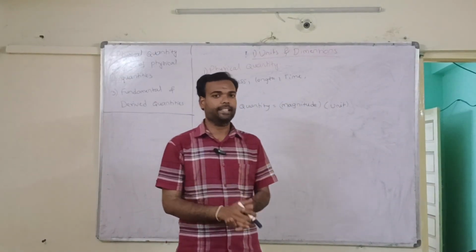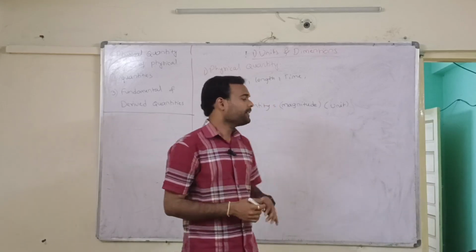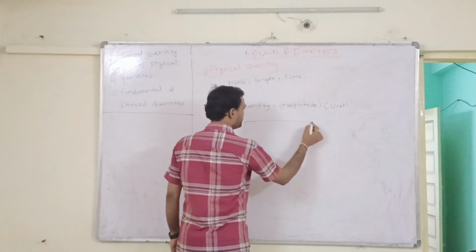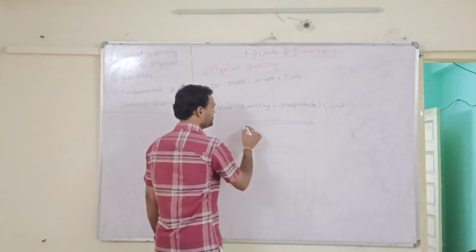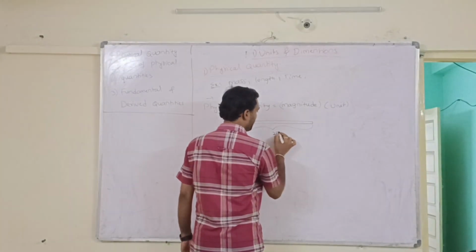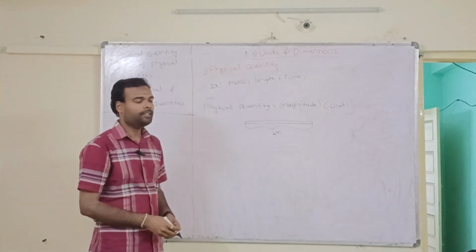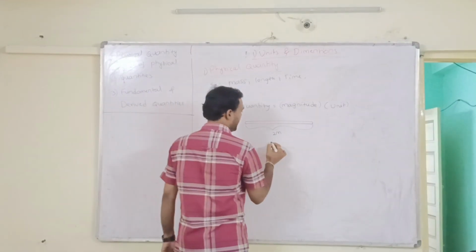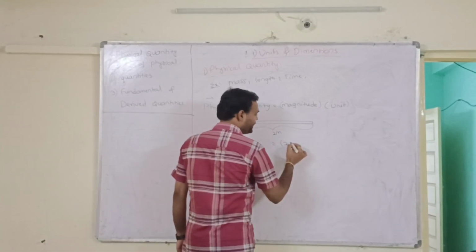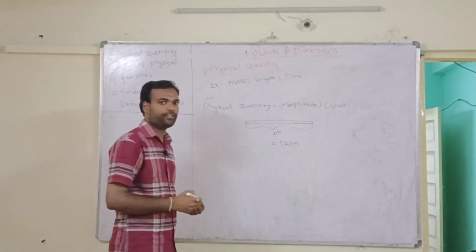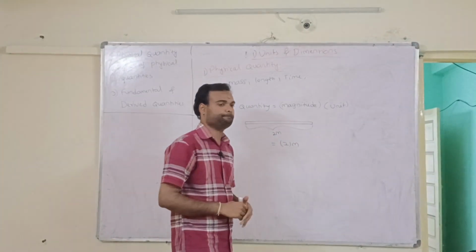I will give clarity here. Suppose let us assume it is a rod. This rod has 2 meters length. The magnitude is 2 and the unit is meter.